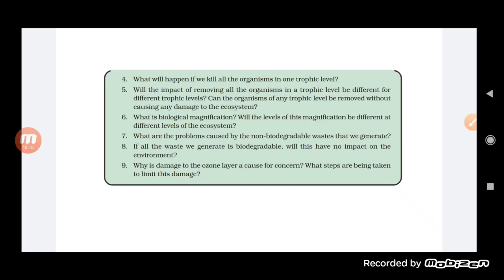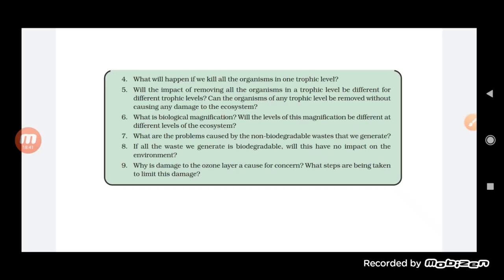See here, a question on biological magnification. We have seen what biological magnification is. The chemicals consumed by the first trophic level of organisms are carried from the first to the second to the third, and every time the percentage increases, and this is what we call accumulation of the chemical, which keeps on increasing at every trophic level.